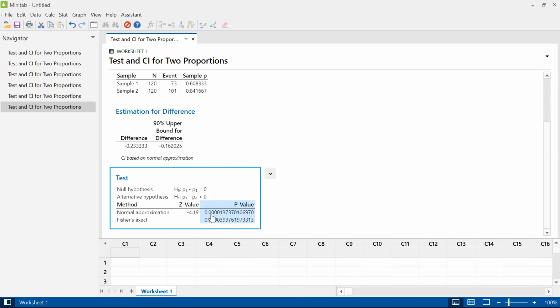And now it's 0.0000137. Now that, something I haven't mentioned before, that's actually half of what we got for the not equals. Basically the only difference between the one-sided, like with less than or maybe with greater than, and the not equals one, is that the not equals one has both tails, and the less than only has one of the tails. So the not equals one is pretty much always just double what you would get if you just had the less than.